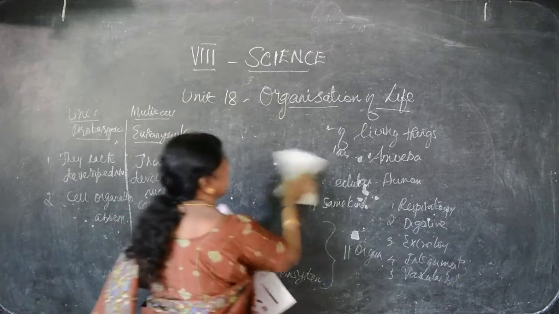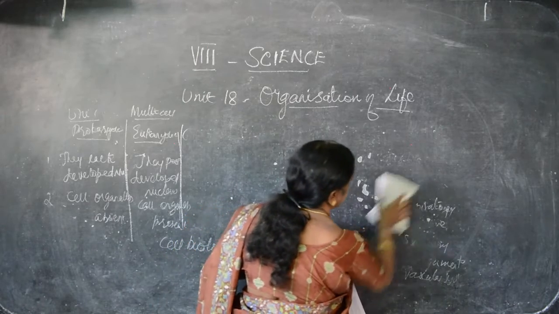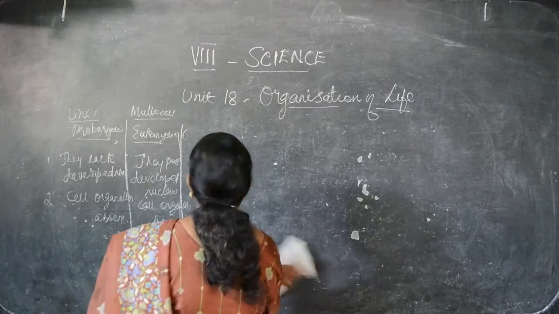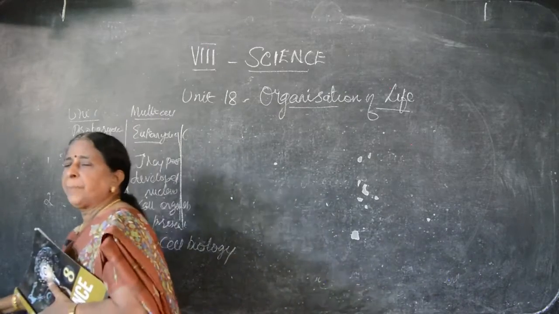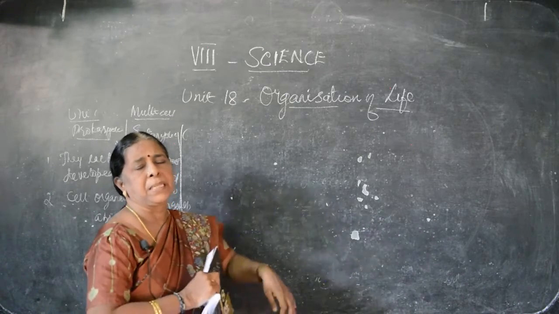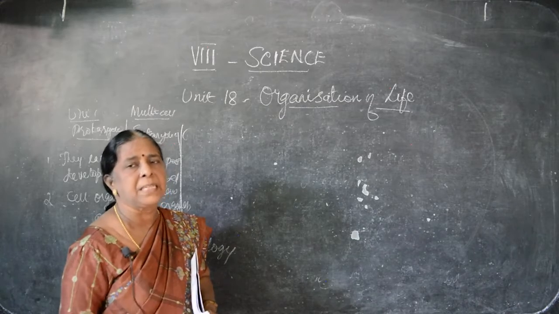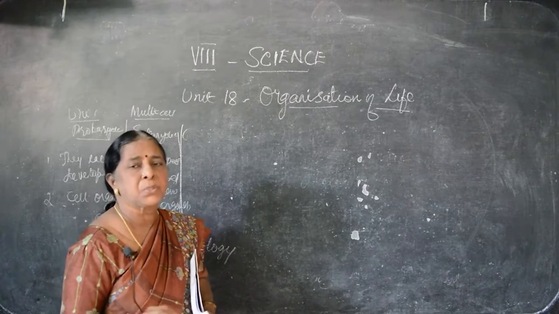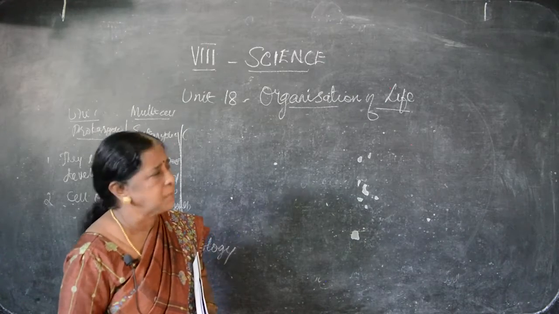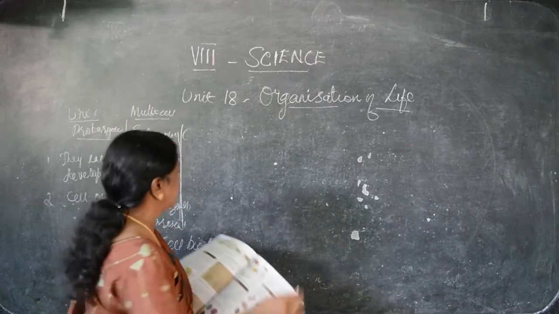It's given because in science certainly we have to draw the structure. So structure means what you have to do? You have to draw. The bacteria also, in the quarterly exam one question has come. Draw the structure of bacteria. Some of you have not drawn the bacteria, and it is wrong. Structures are certainly in the science. Whenever they ask the question structure, you have to present what? Diagram. Diagram should be present and you should label the parts. Clear.